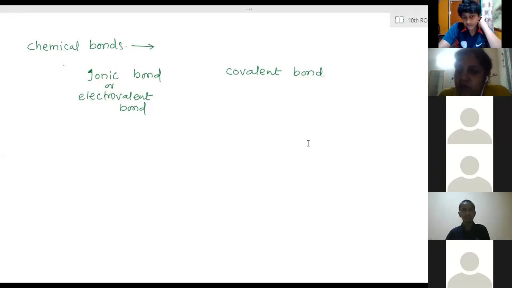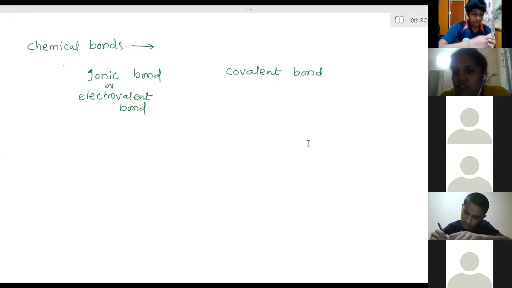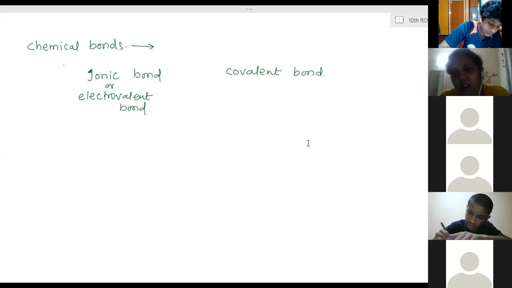So the type of chemical bond in which complete transfer of electrons takes place. Ionic bond definition is the type of bond in which complete transfer of electrons takes place. And due to complete transfer of electrons, one atom will convert into a cation, another one will become an anion, and oppositely charged particles attract each other. So that force of attraction creates a bond called ionic bond.